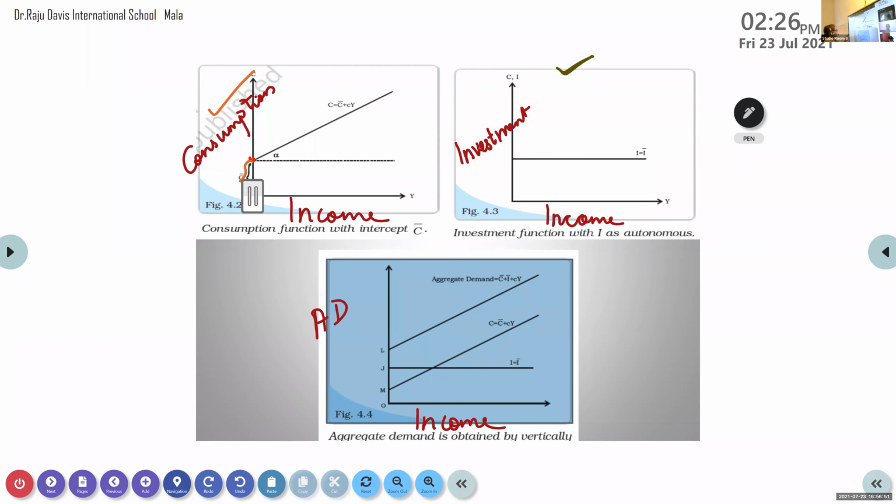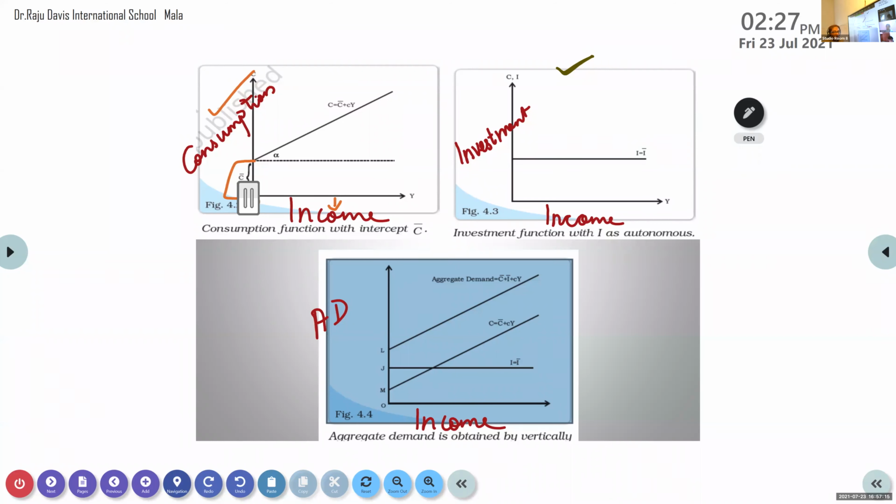Here, what I have written is income. This line symbolizes income. At that income, this much consumption takes place. Even though here you can see it is 0 income, even when income is 0, consumption takes place. Why is it so?